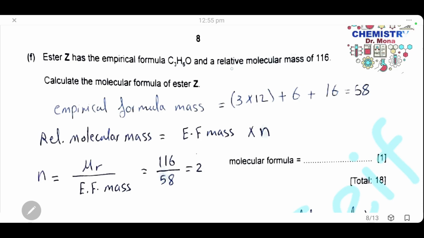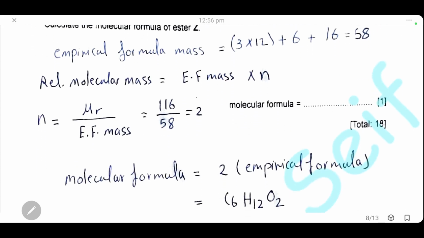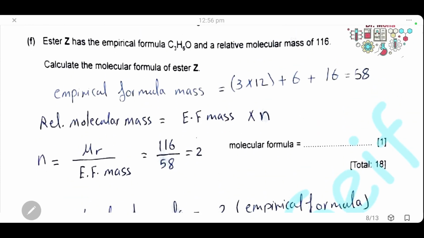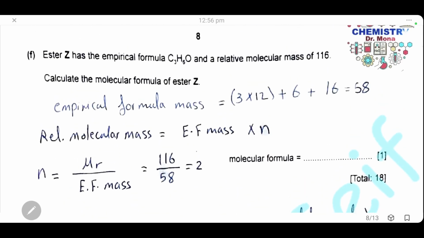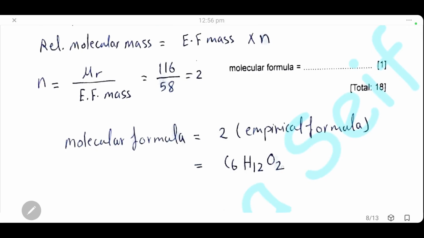And we have the relative molecular mass, which is Mr, 116. So the relative molecular mass divided by the empirical formula mass gives 116 divided by 58, which is 2. That means that the molecular formula mass is double the empirical formula mass, so we will multiply by 2. Now C3 will be C6, H6 will be H12, and 1 oxygen will be O2. So the molecular formula will be C6H12O2.